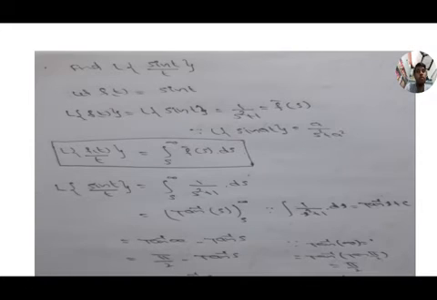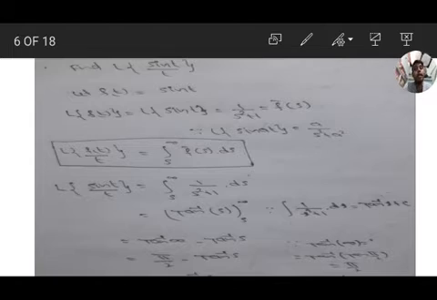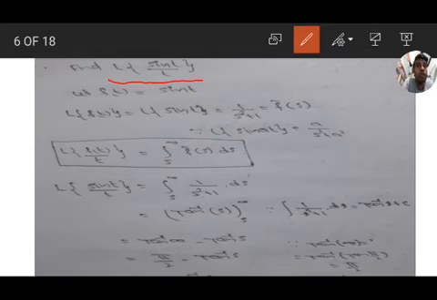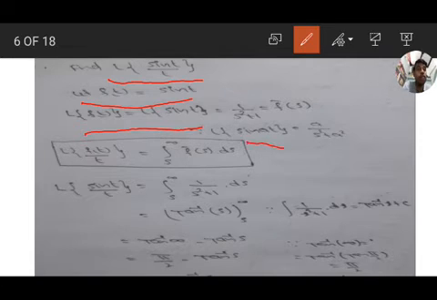Next problem. Find L of sin t by t. Here also the function is of the form f of t by t, where sin t is f of t. So we have to use division by t. So let f of t equal to sin t, and L of f of t equal to L of sin t. L of sin at formula is a by s square plus a square. Here a equal to 1. So 1 by s square plus 1, that is f bar s.